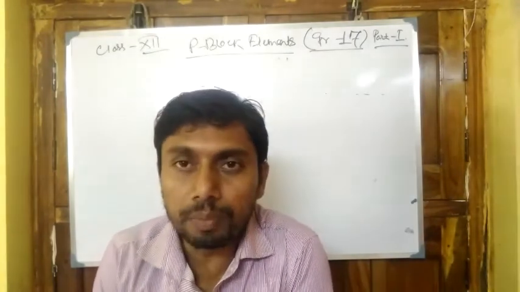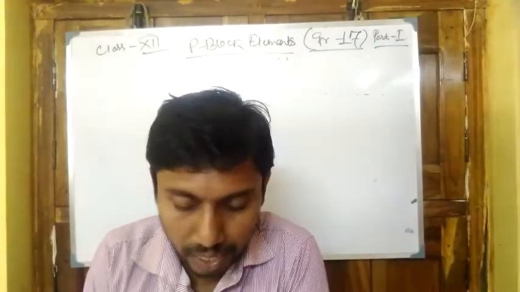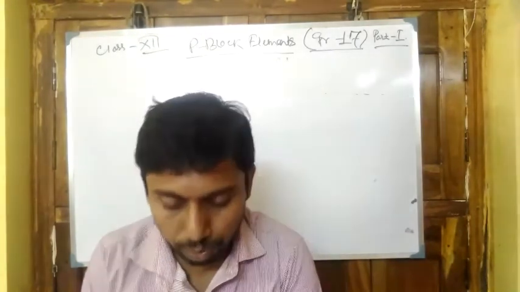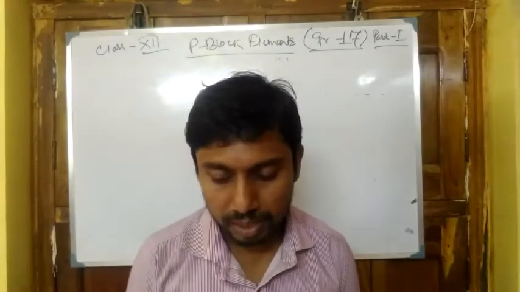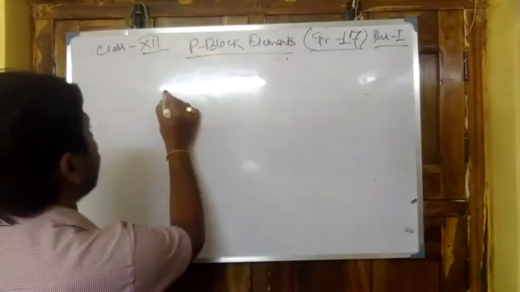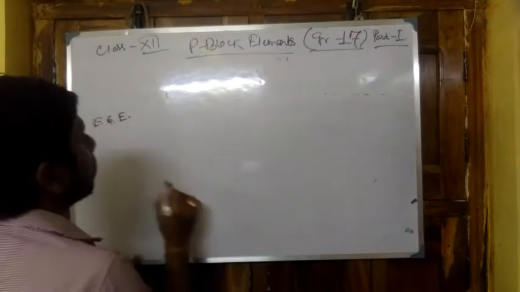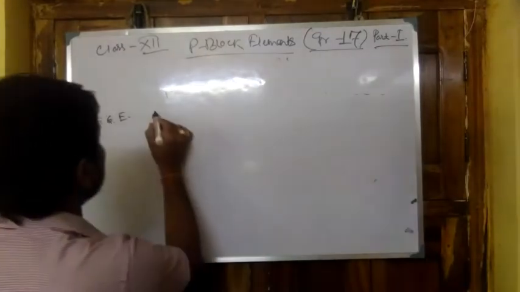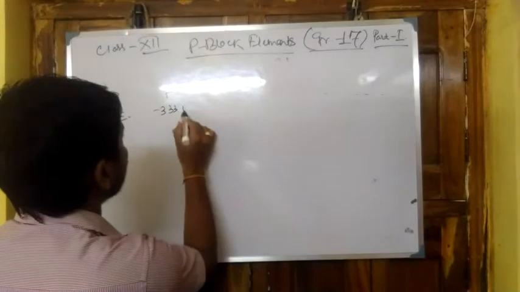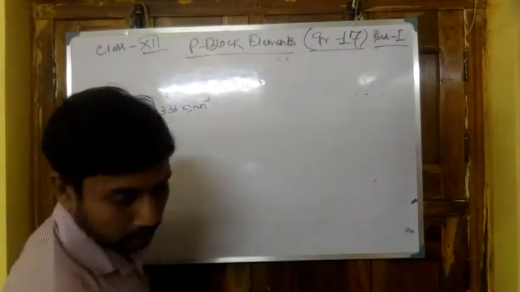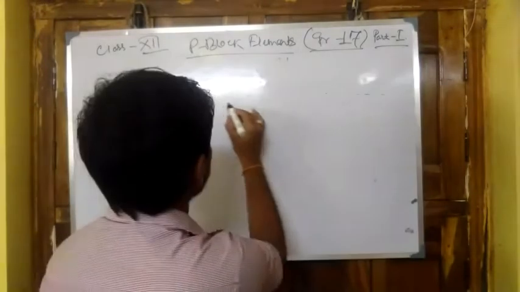All the elements of this group have a negative electron gain enthalpy. For fluorine, the electron gain enthalpy is equal to minus 333 kilojoule per mole. For chlorine, it is equal to minus 349.